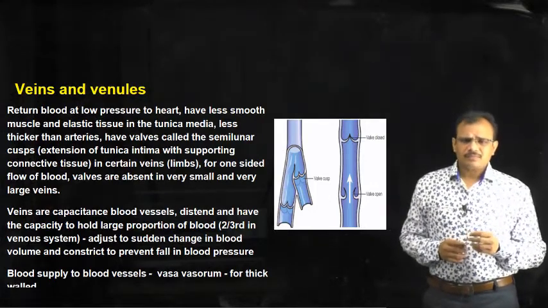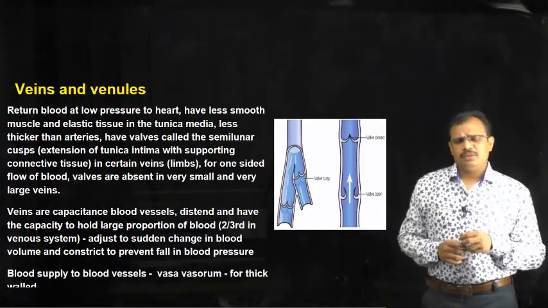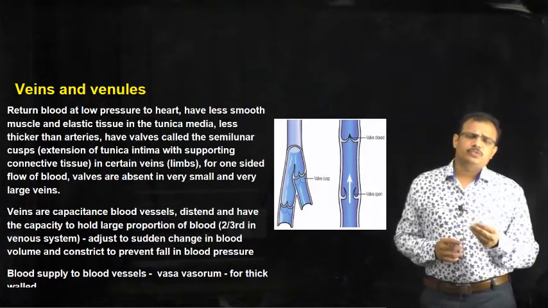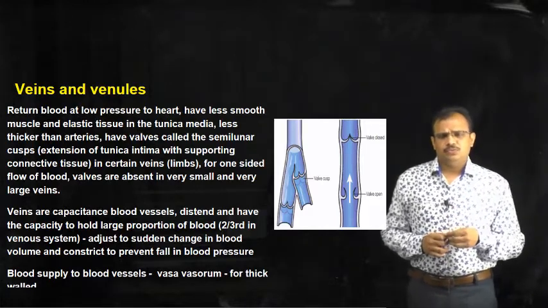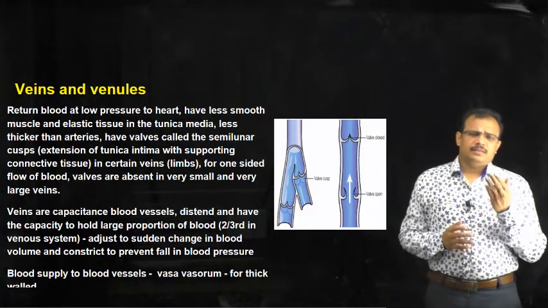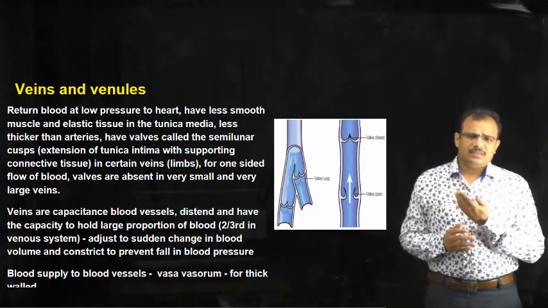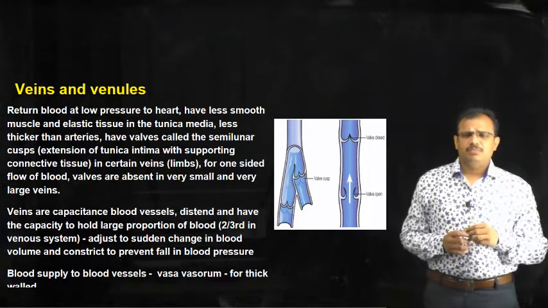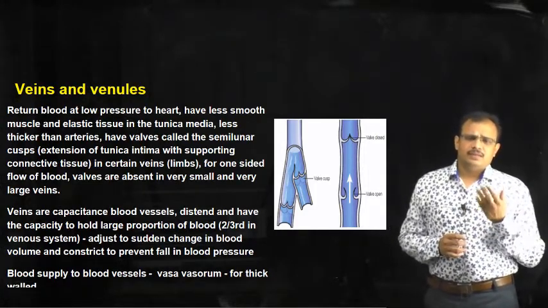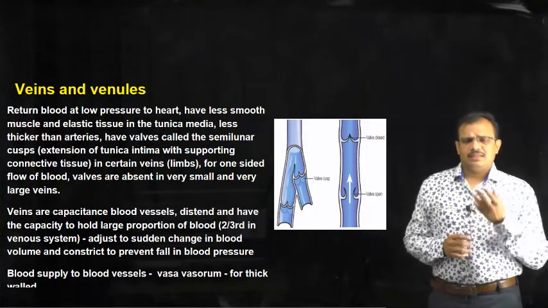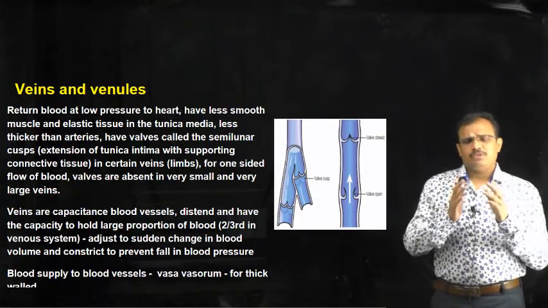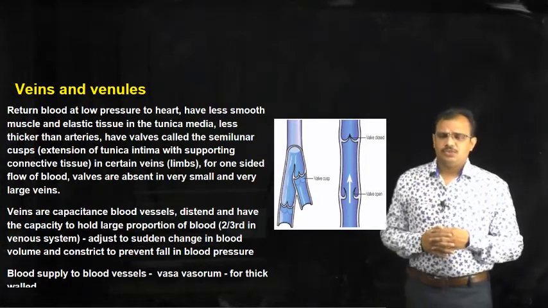Now, these venules have less smooth muscle and elastic tissue. So, we have seen the diagram in which the vein, when it is cut transversely, collapses because it does not have an adequate amount of muscle tissue and elastic tissue, whereas the artery stands still because it has a large amount of muscle tissue and elastic tissue.